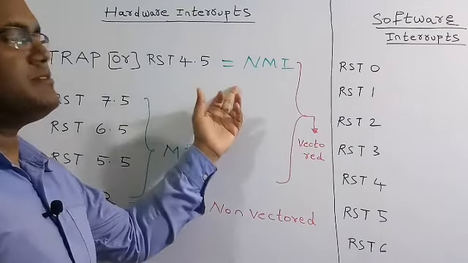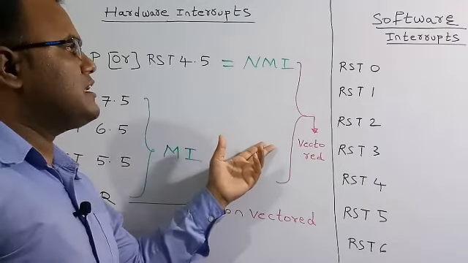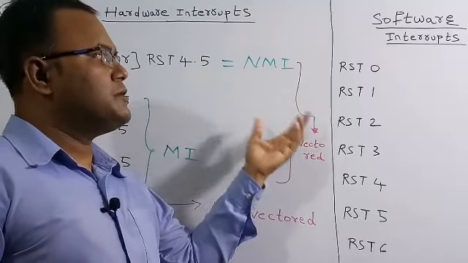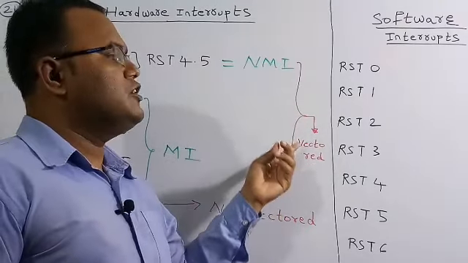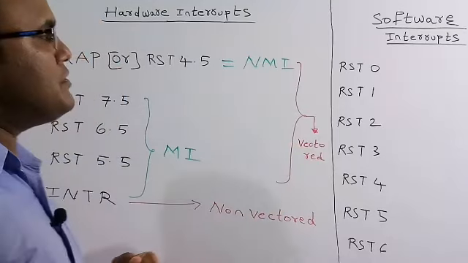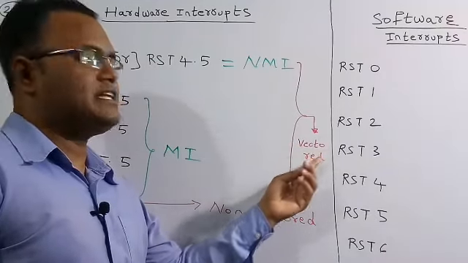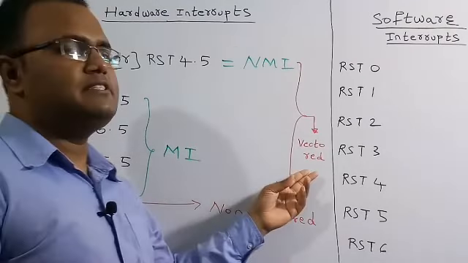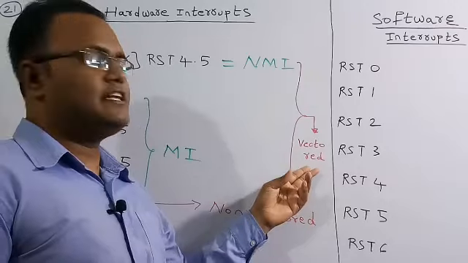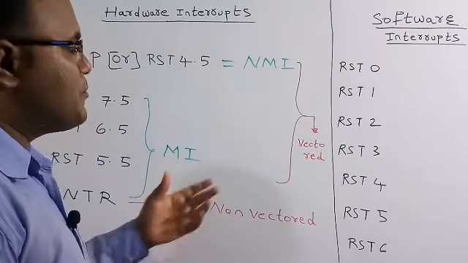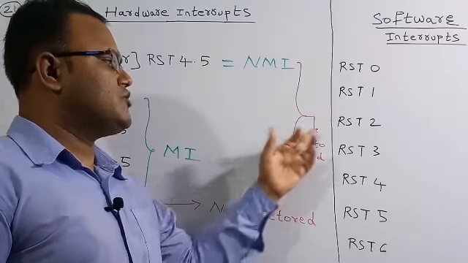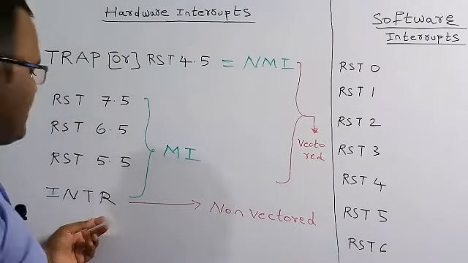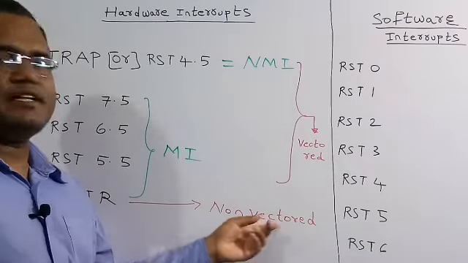Whenever these interrupts occur, their programs are stored in memory at a particular address. After going there, the program runs whenever the interrupt occurs. So there is a particular memory address for the program. That is why this is called vectored. Out of these 5, the first 4 are called vectored, meaning there is a particular memory address where the program is stored. But in the case of INTR, there is no particular program address. That is why it is non-vectored.